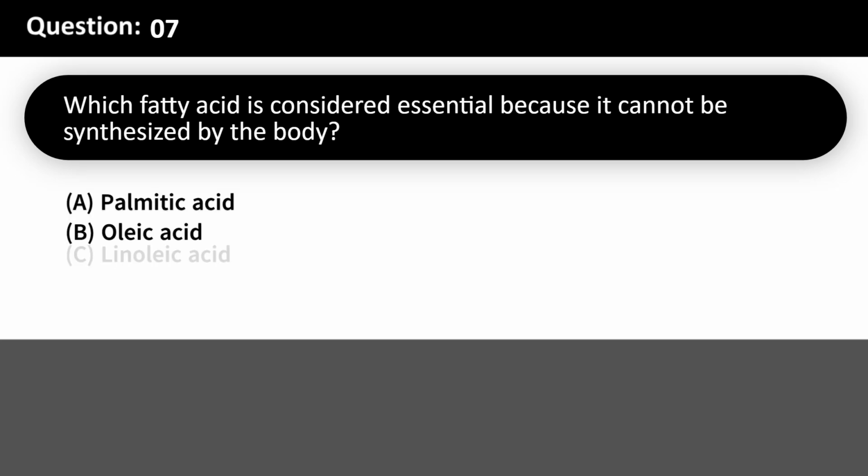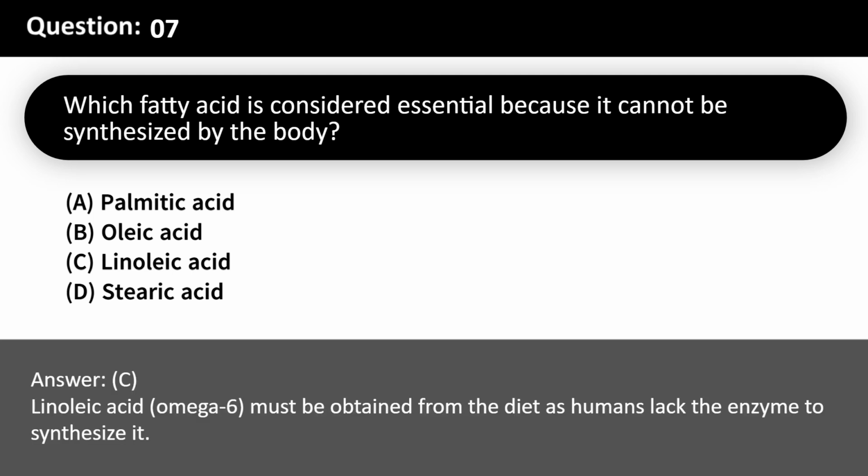Which fatty acid is considered essential because it cannot be synthesized by the body? A. Palmitic acid. B. Oleic acid. C. Linoleic acid. D. Stearic acid. Answer, C. Linoleic acid, omega-6, must be obtained from the diet as humans lack the enzyme to synthesize it.